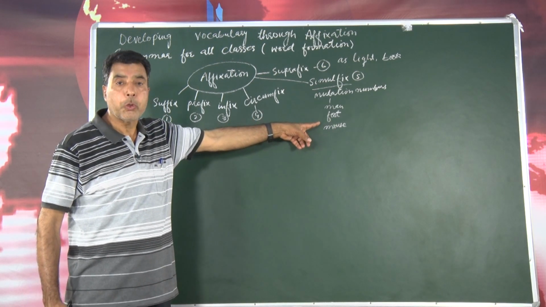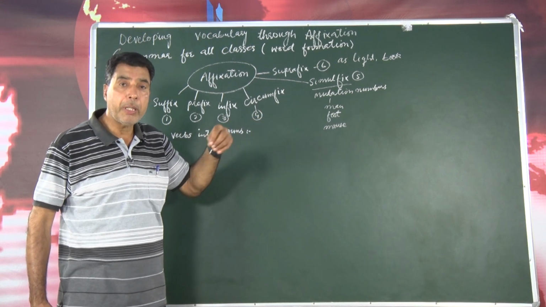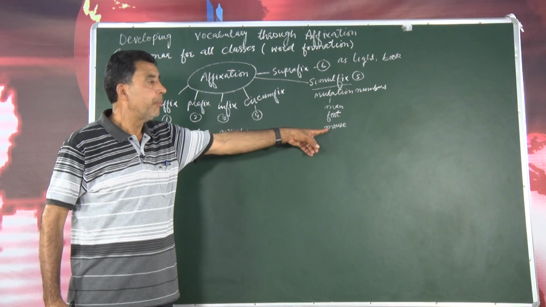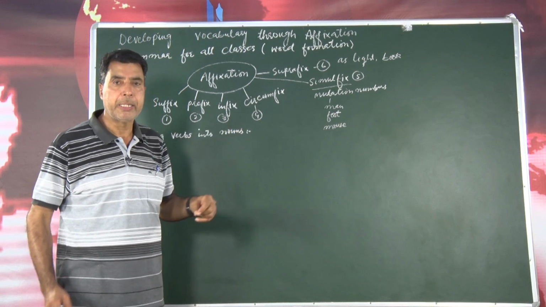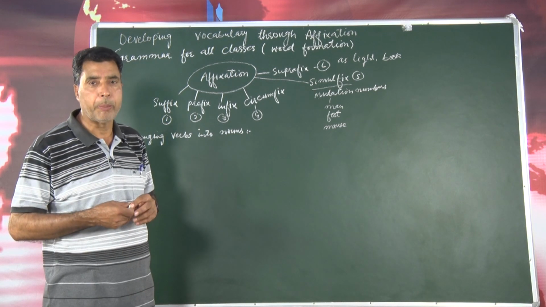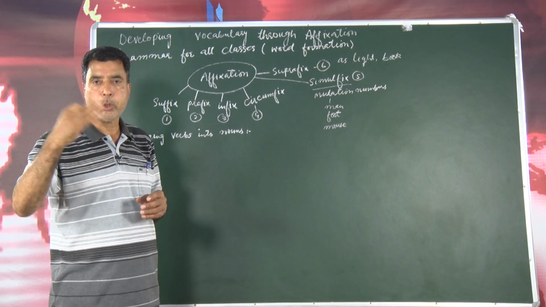Then foot, we add double E, we change it, that means it becomes feet. Then mouse, it becomes mice. In English this is simulfix, this is also a word formation, no doubt we change it from singular to plural.